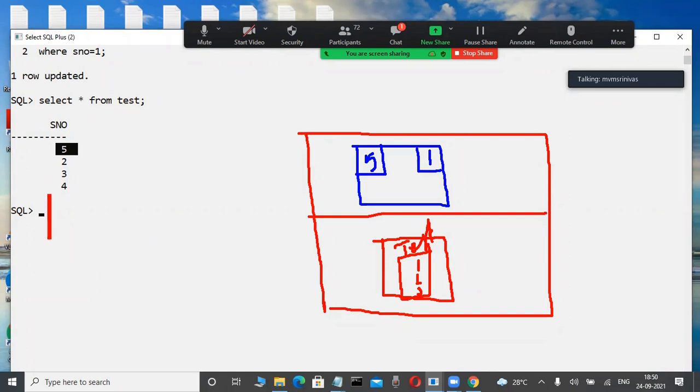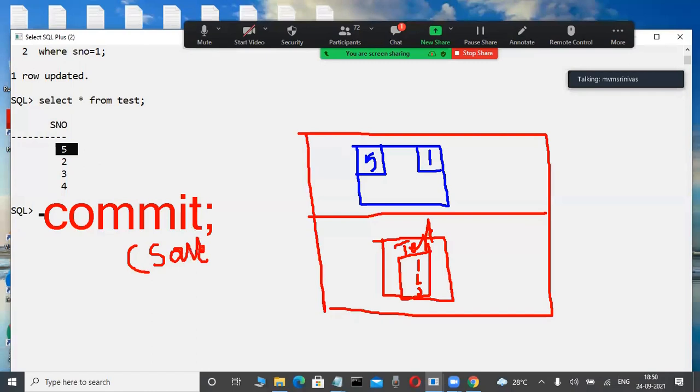Now check it out. I want to save this new transaction 5 into where? In the hard disk only. Then what are we using? Commit. Whenever we use commit, what does it mean? Save, permanently stored in the hard disk only. That save is nothing but what? Yes, the commit command in a database. Whenever we use commit, this 5 is permanently stored where?